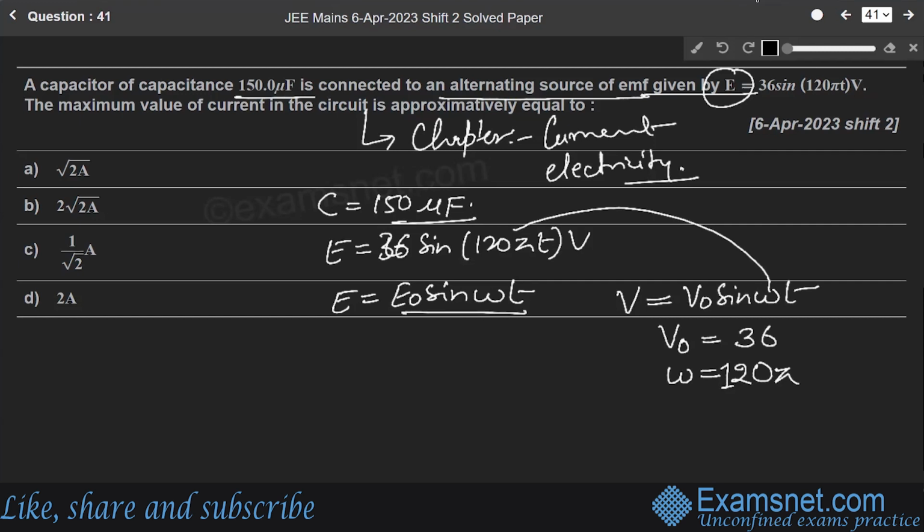Now since we have to find the maximum value of current, the peak value of current I naught is equal to V naught over reactance XC.